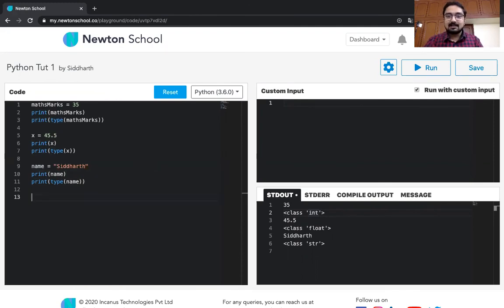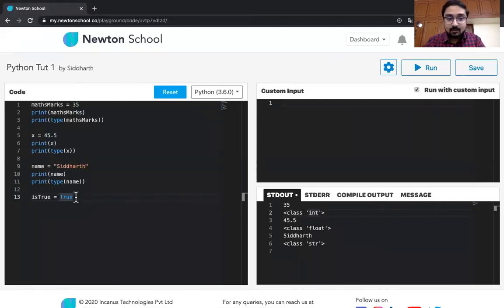Let's talk about the Boolean type now. In the Boolean type, what we store is whether a value is true or false. So we just store truth in the Boolean type, and it can hold only two values: one is true and the other is false. What you need to write is True, with a capital T. One thing in programming that you need to understand is that most languages are case sensitive. That is, they care whether you have written capital T or small t. In the world of programming, even small mistakes, like a mistake of space, a missing dot or a missing colon, can lead to programming errors.